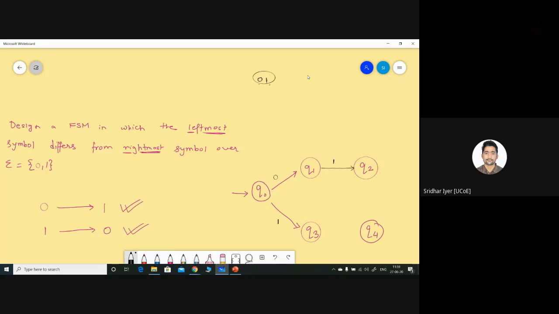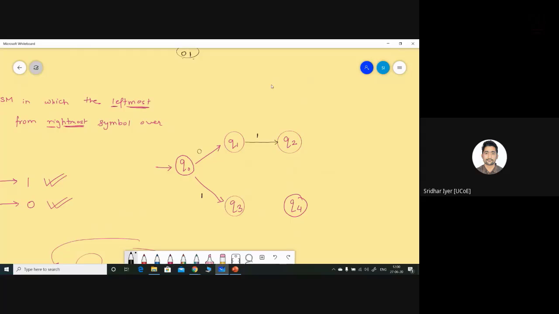So we can highlight this state Q2 as my first final state, right? Clear? Same way over here, if the string is 1 0, then also it is starting with 1 and ending with 0. Again, they have different symbols, starting and ending, leftmost and rightmost. So again, this is a final state. So Q2 and Q4 are my final states for accepting the least sized strings. 1 0 and 0 1 follow my condition, so that also can be accepted.